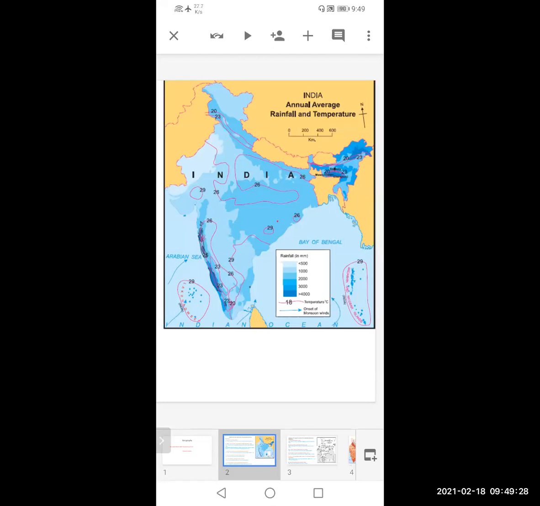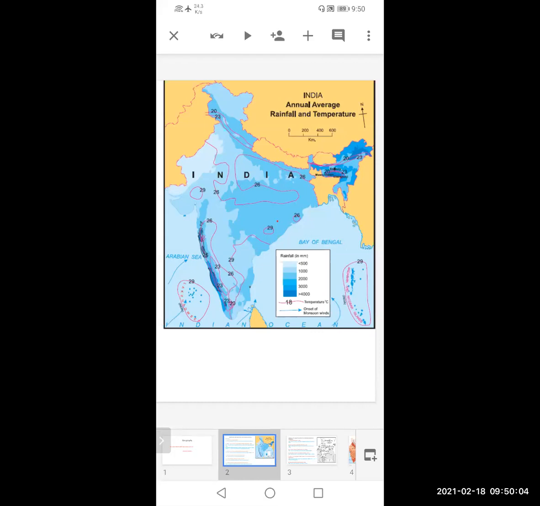In the index, it is given rainfall in mm, millimeters. Dark color indicates more rainfall, and as the shade gets lighter, the rainfall becomes less. The topmost is dark blue to sky blue, and in between there are a number of shades. Less than 500 millimeters is the lowest reading of rainfall, and the highest reading is above 4000 millimeters.